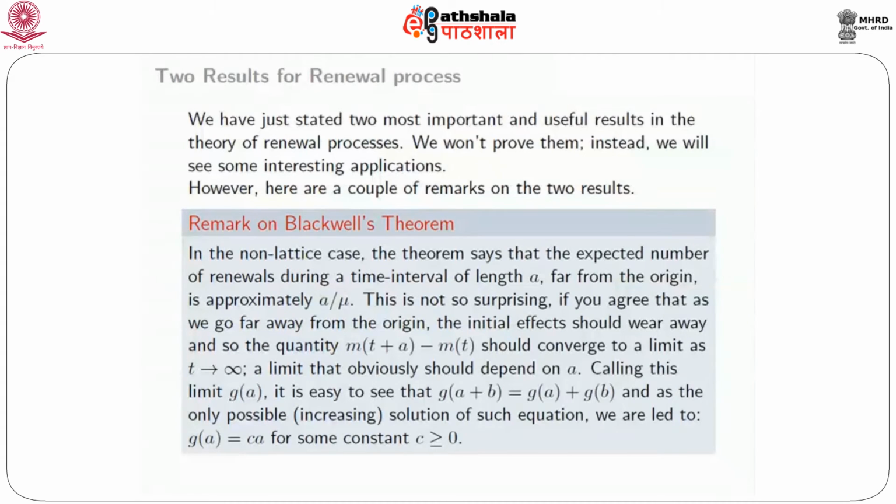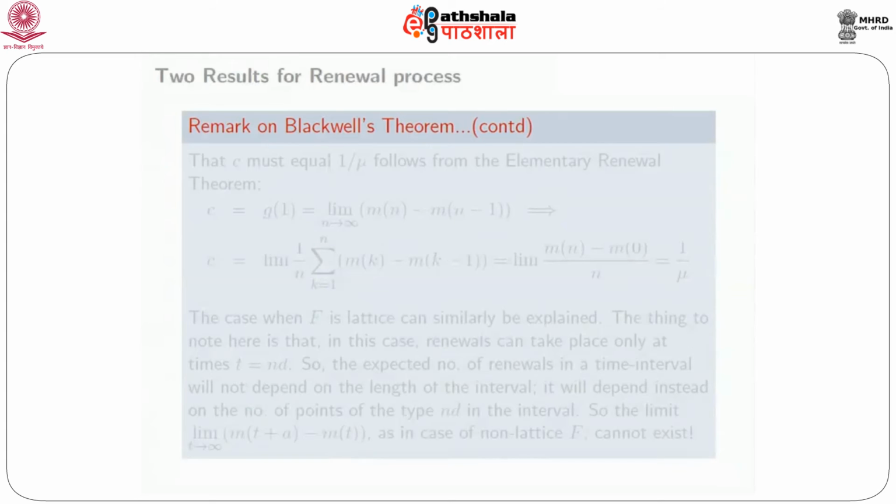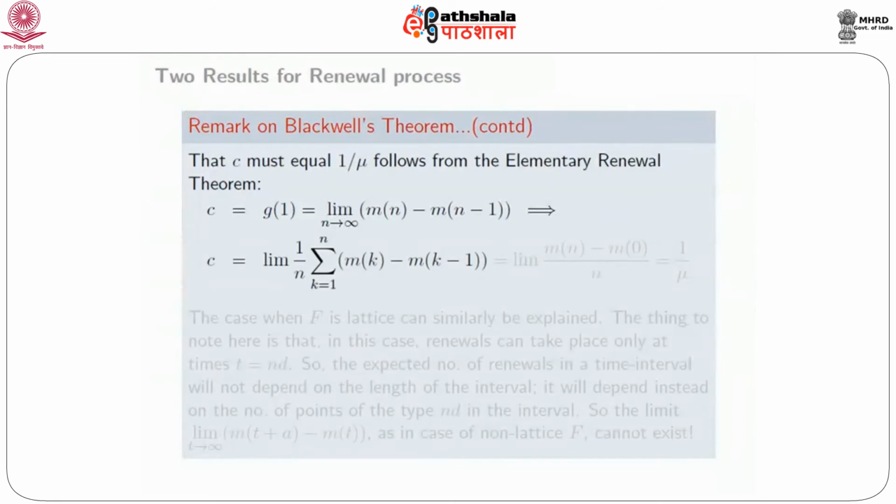So the only thing now we have to verify is why c has to be 1 over mu. Well, that c has to be 1 over mu follows from the elementary renewal theorem. Why? Because first of all, c is G of 1 by the definition of c, which by definition of G of 1 is the limit as n goes to infinity of m of n minus m of n minus 1.